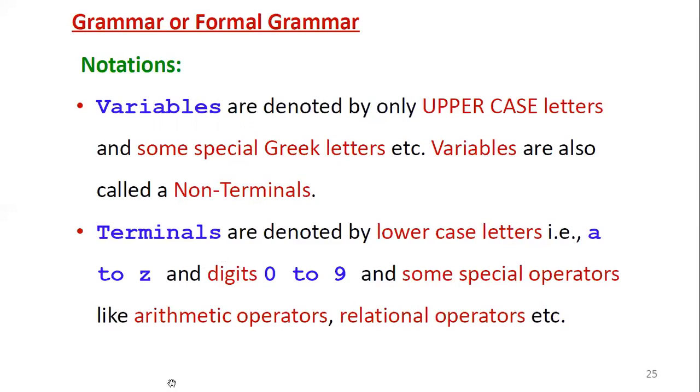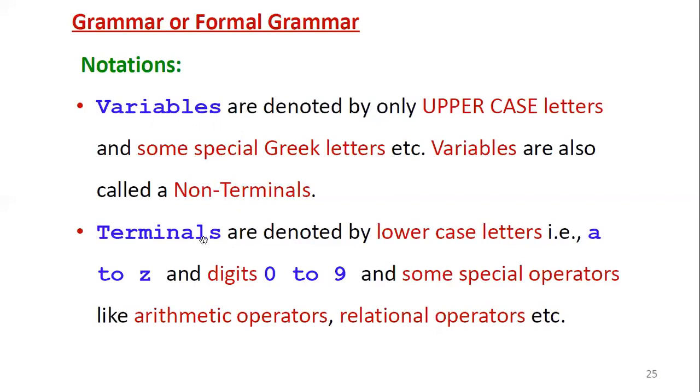Then what are terminals? Terminals are denoted by lowercase letters, that is small a to small z. Any lowercase letter you can use. And you can use digits also, 0 to 9. Any digit you can use as a terminal. And some special operators like arithmetic operators, plus, minus, divide, etc. Then relational operators like less than or equal to, greater than or equal to, not equal, etc. So these are all various notations of representing terminals.